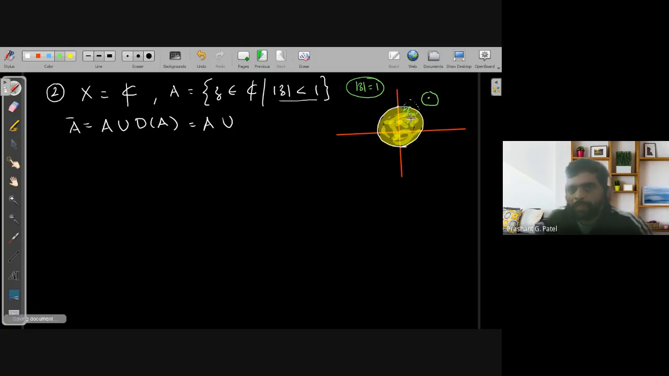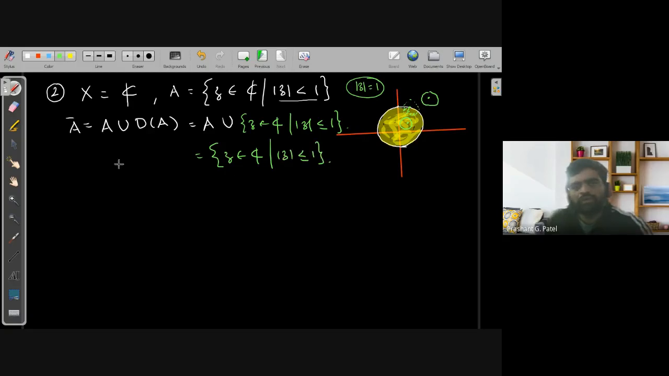What will happen to the inside points? Inside, it always has an intersection with the set A. So the limit points of this set are the set of all points such that mode of Z is less than or equal to 1. So the set of all complex numbers Z with mode Z less than or equal to 1 is the closure of this set A. That gives you the third example.